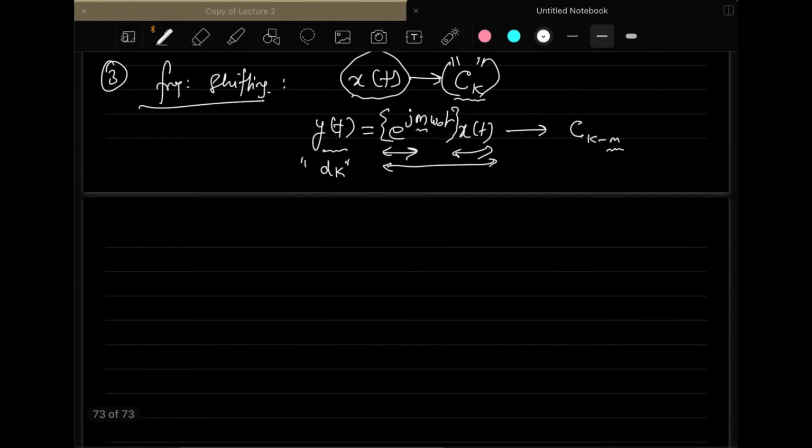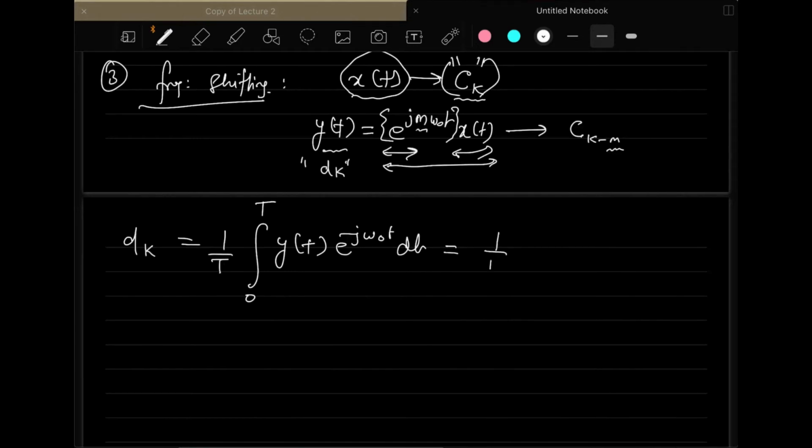The proof is also very simple here. If the Fourier series coefficients for y(t) are d_k, then you can write it as 1 over T, integration 0 to T, y(t) e to the power minus j k omega naught t dt, and then you can write your actual y(t), which is e to the power j m omega naught t times x(t).